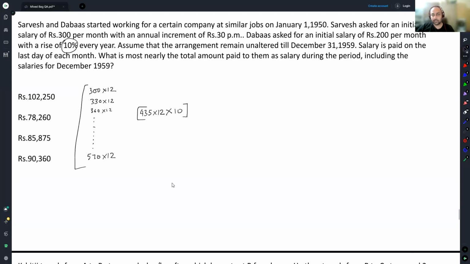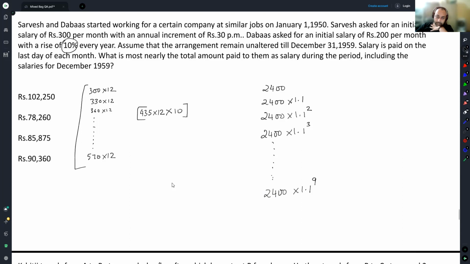Now for the second individual, the counting has to be slightly different. It has to be 2400. In the first year, he has earned 2400. In the second year, he has earned 2400 into 1.1. In the third year, he has earned 2400 into 1.1 raised to the power 2. Then 2400 into 1.1 raised to the power 3. This will keep on going till 2400 into 1.1 raised to the power 9.